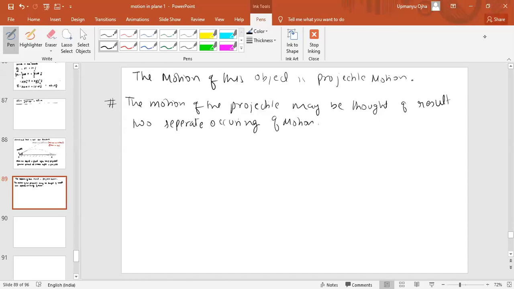We can think of a projectile as two separate motions.